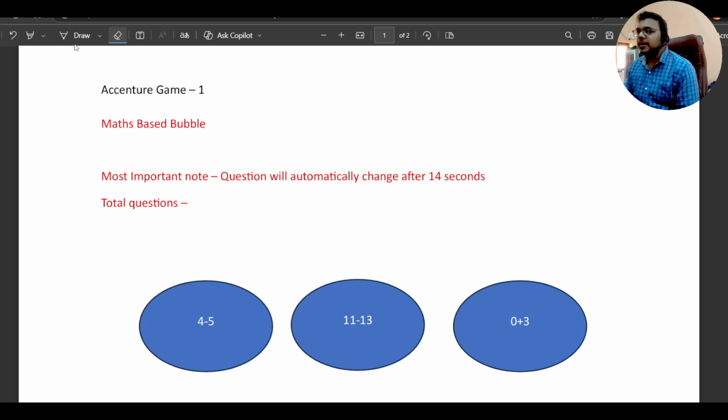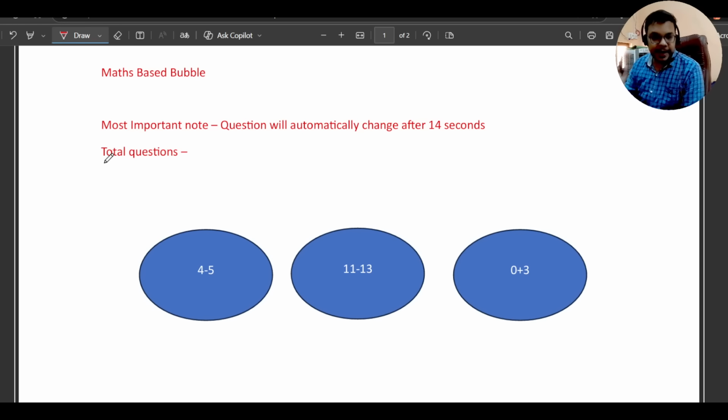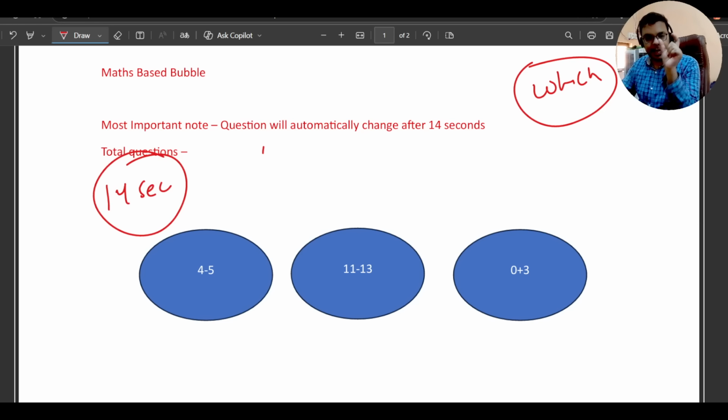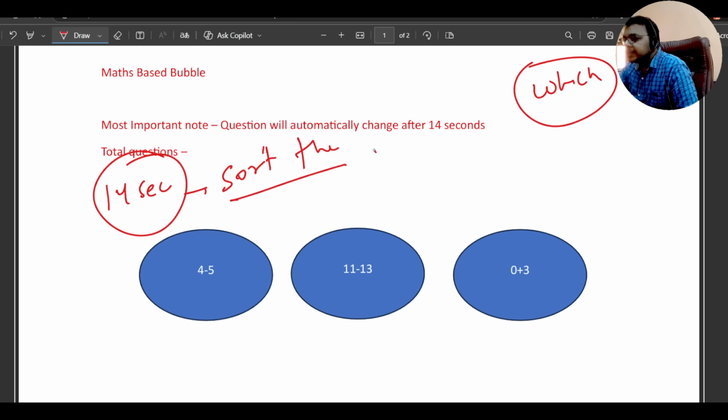Let's start. For an example, these are some actual questions which Accenture asked. Now listen to me carefully. For each question, you will be getting 14 seconds. There will be a timer of 14 seconds per equation. In these 14 seconds, you need to sort the bubbles from lowest to highest. So this is your task.